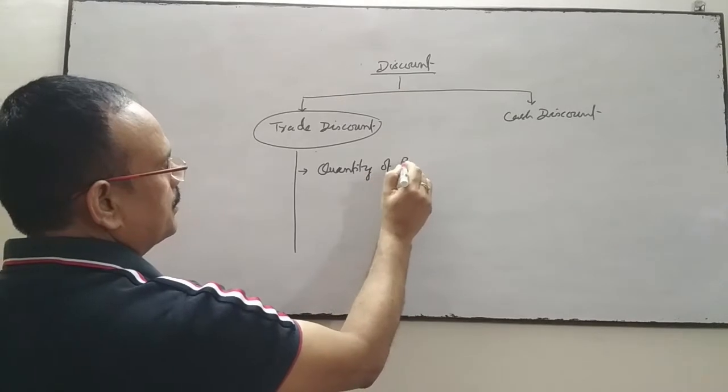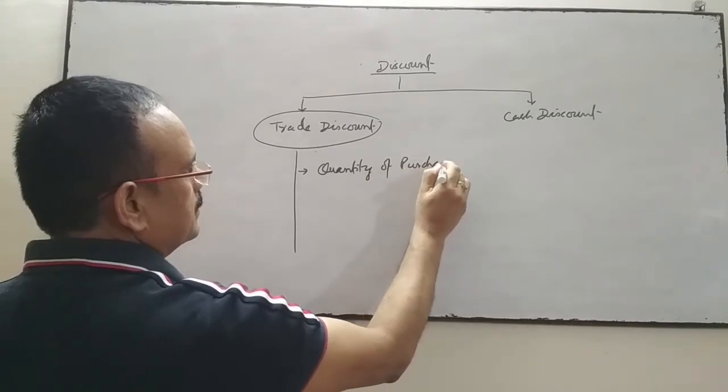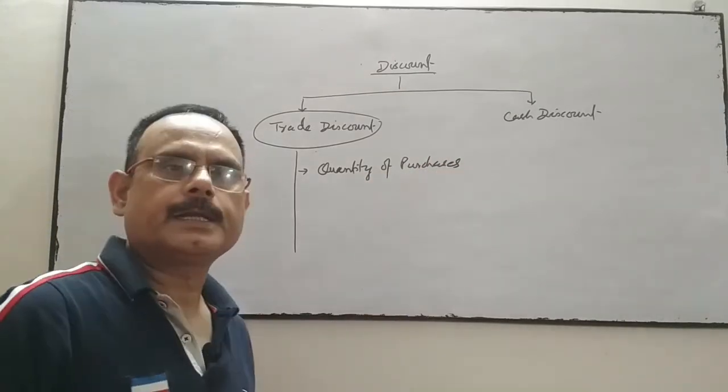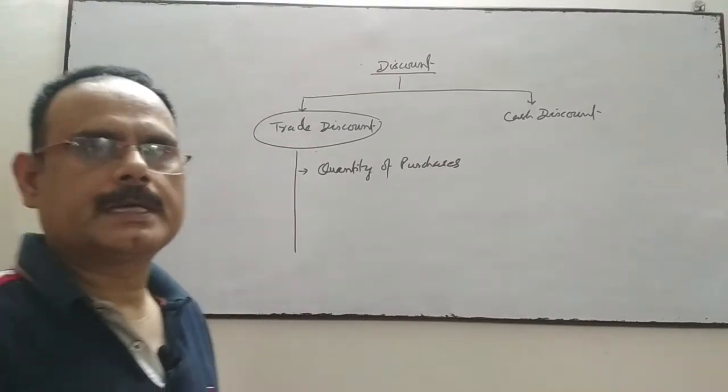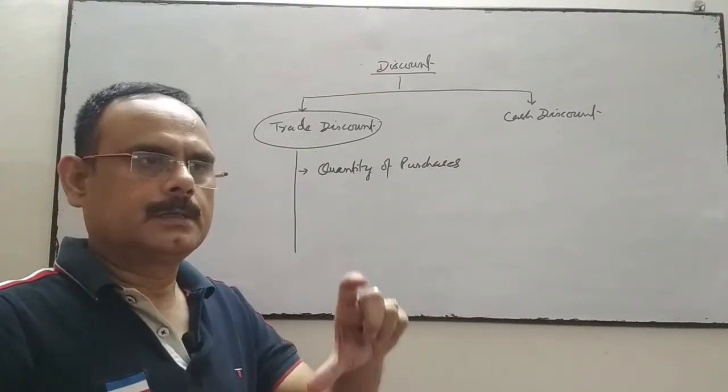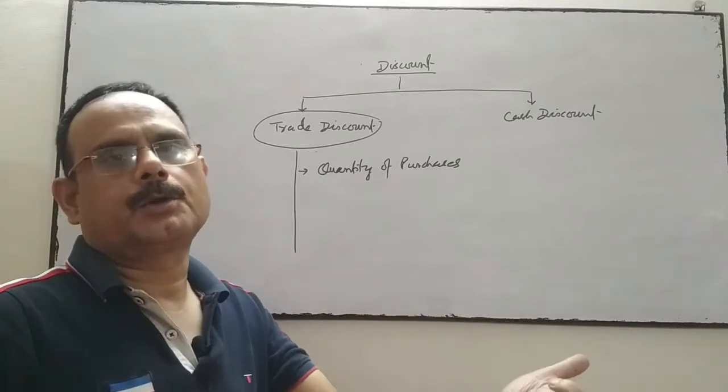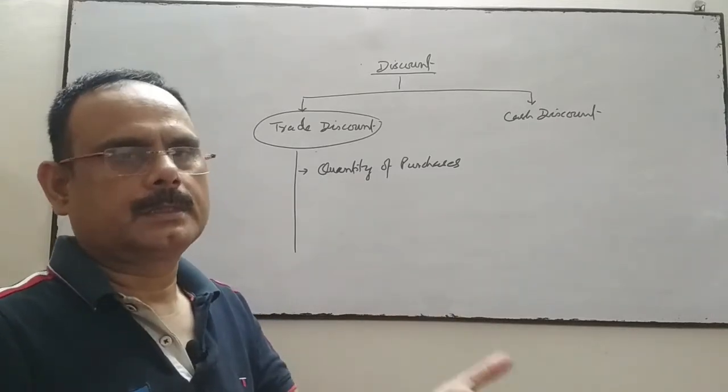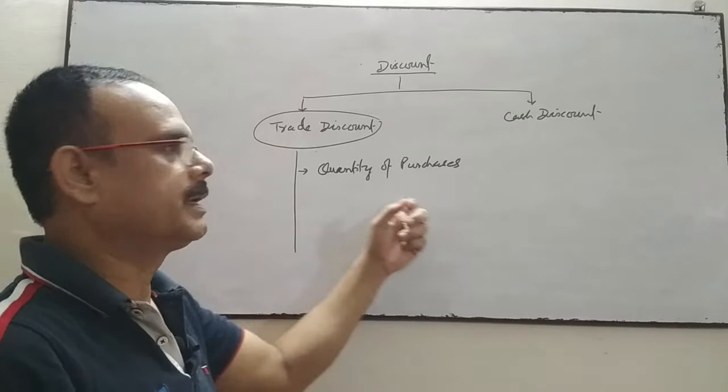As much quantity as the customer will purchase, that much trade discount the seller will allow to the customers. That depends upon quantity of purchase.